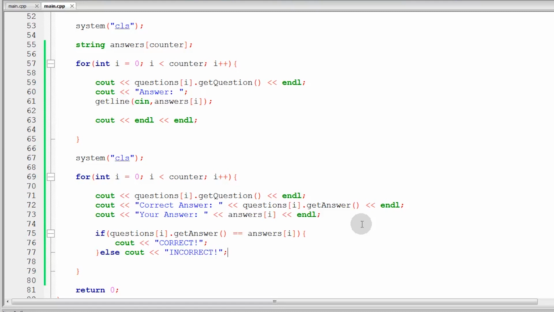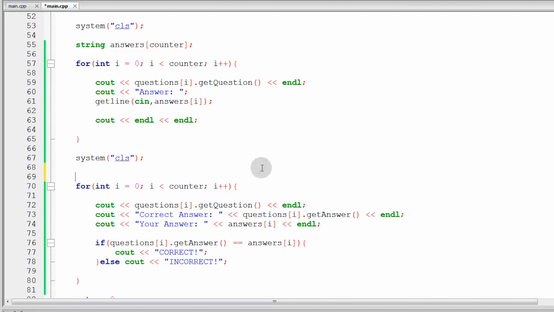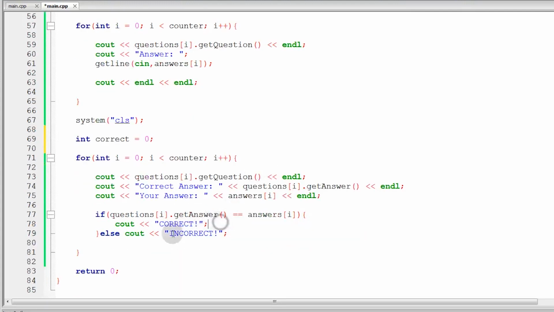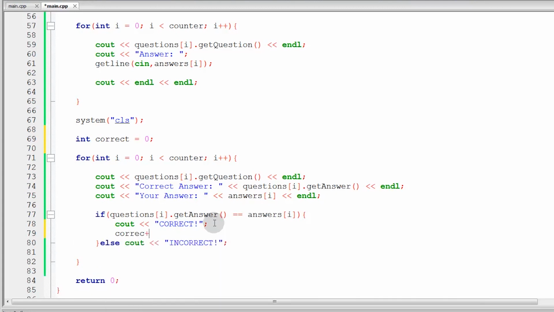Now, guys, there is something missing here. So, let's read the last part ng ating problem. As you can see, nakalagay dito, then, lastly, display the final score. For example, 15/20. So, paano natin matatrack yung ating marami nung tama ng sagot? So, we need to declare an integer here sa labas ng for loop. So, int correct. So, i-assume natin na wala pang tama yung ating user. So, every time na makakatama siya, which is dito, so, see out correct, dadagdagan natin yung correct niya ng isa. So, correct plus plus. So, increment yan. So, yung parang I++ lang din.